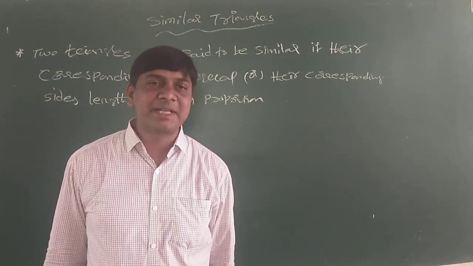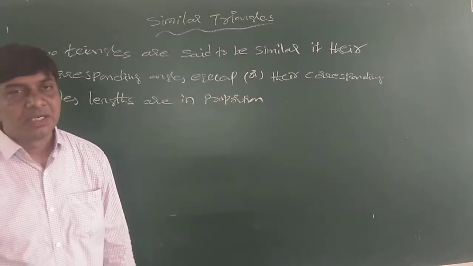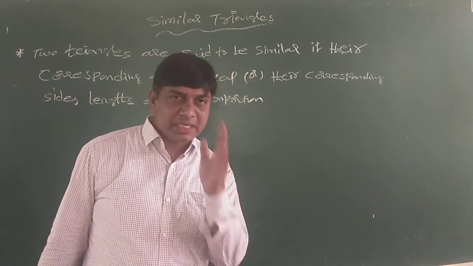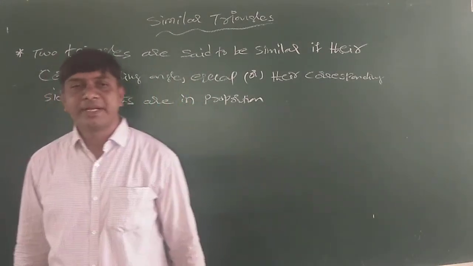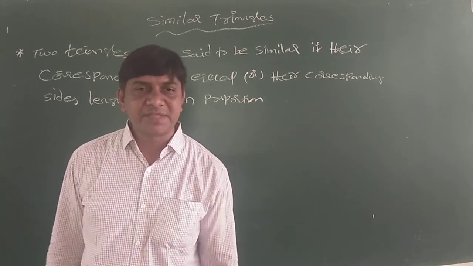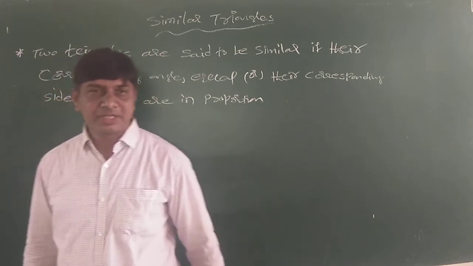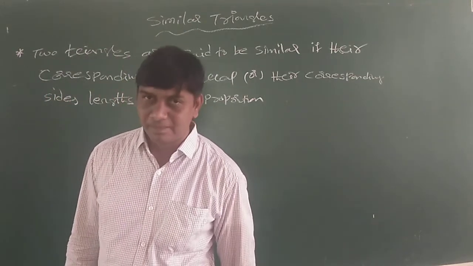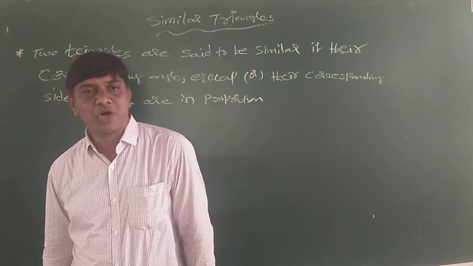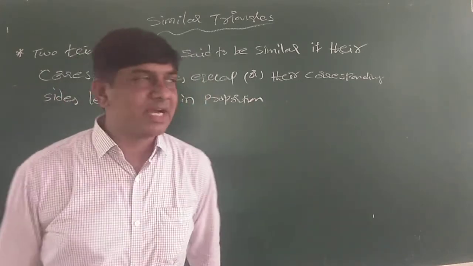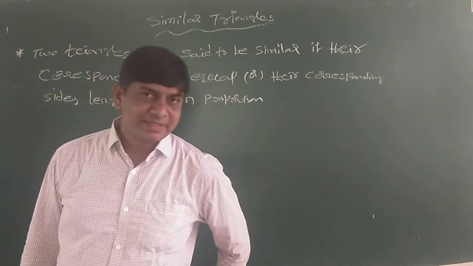Two line segments of same length are congruent. Please try at home to identify a few objects around your surroundings which are congruent and which are similar.